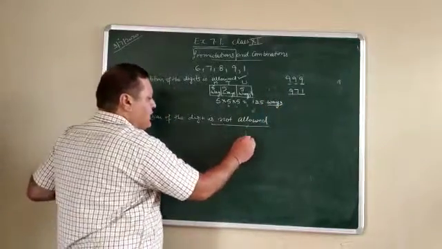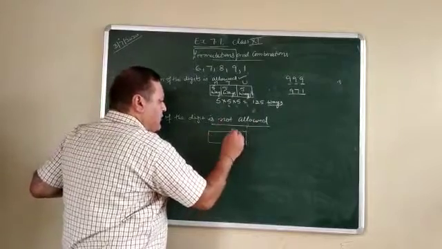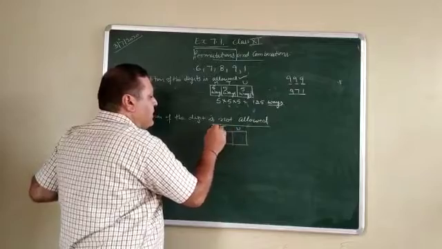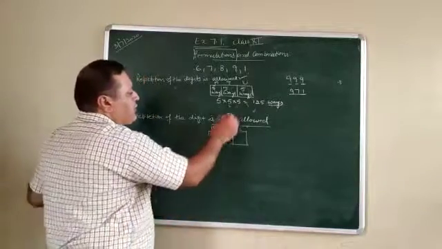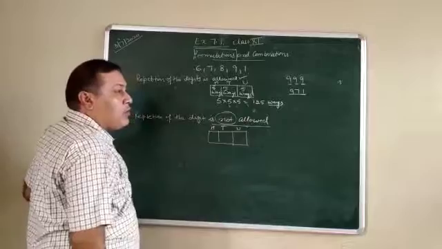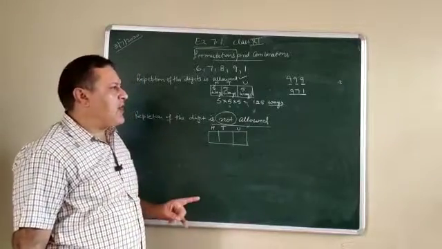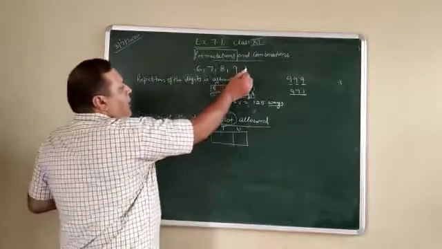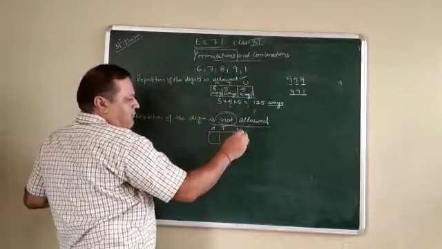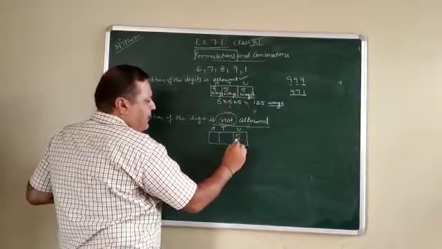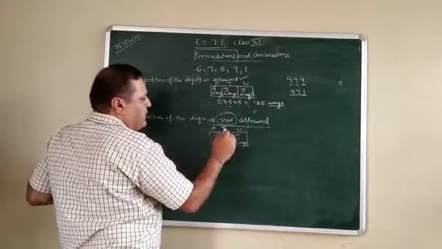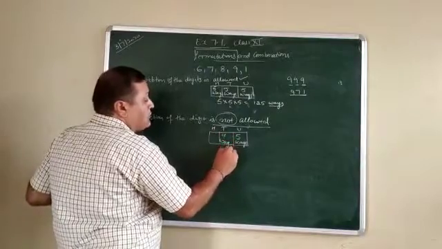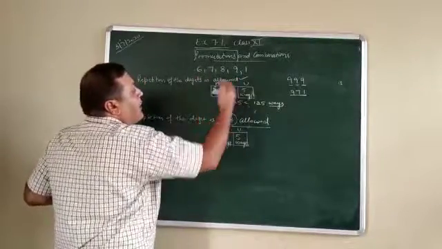Now see the second part of the question. In this question he says repetition of the digit is not allowed. Unit place, ones place, tenth place and hundred place. When repetition of the digit is not allowed, it means whatever number you use the first time, you can't use it again. Out of these 5 you can use any one number. So ones place can be filled in 5 ways. The second place can be filled in now 4 ways, because you already used one number out of these.